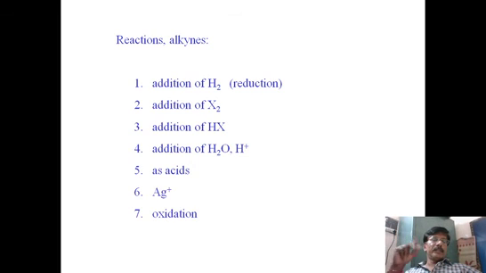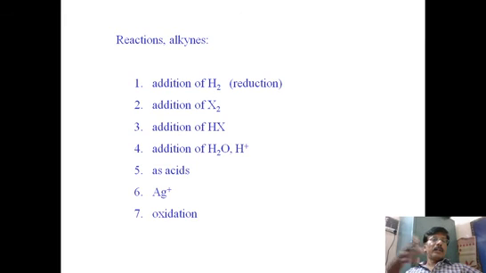And we have also discussed the addition of halogens, and addition of HX, hydrogen halides, and the most important is the addition of water, because only one molecule of water is added, it will not accept a second molecule, because after addition of one molecule of water we get ketones or aldehydes as the end product.